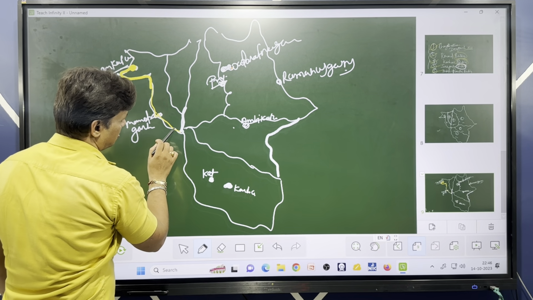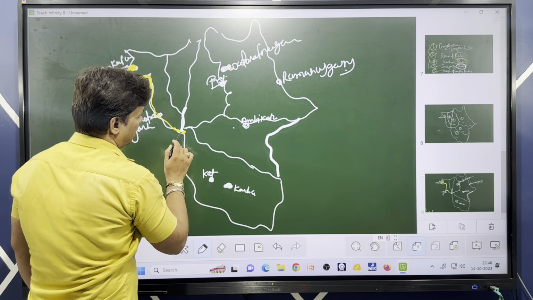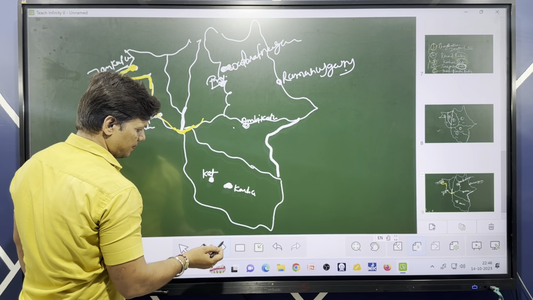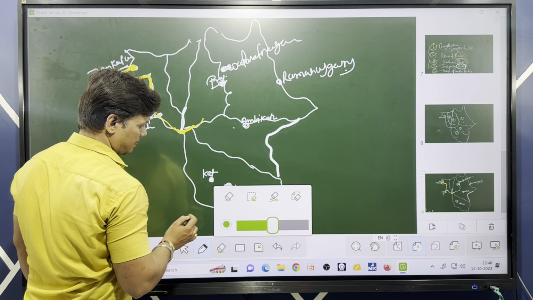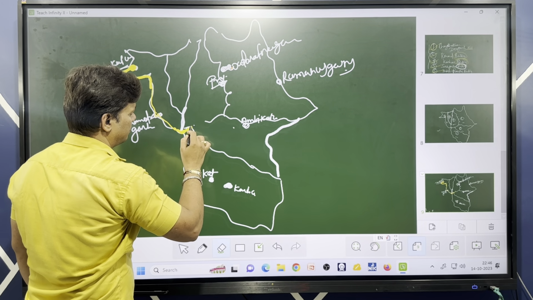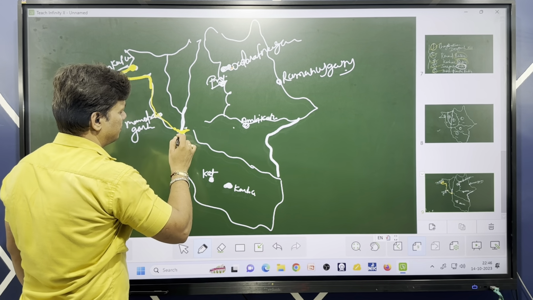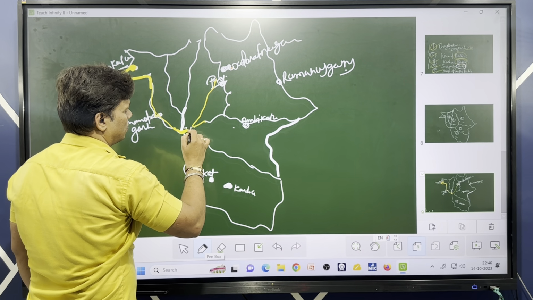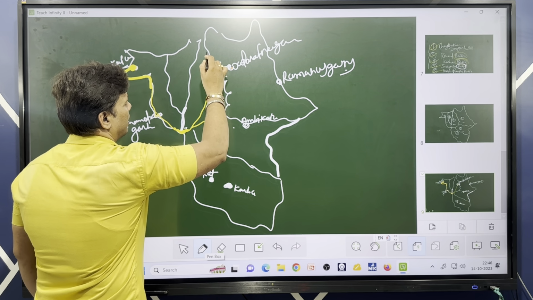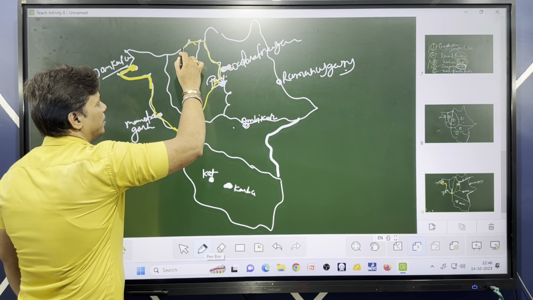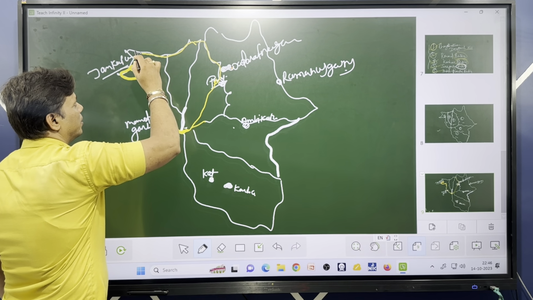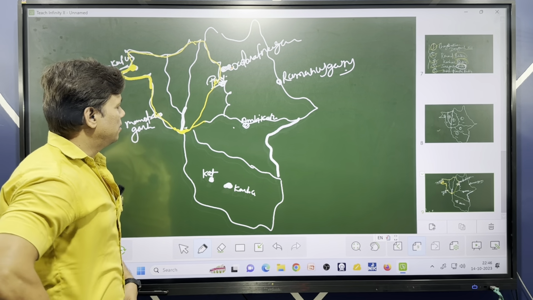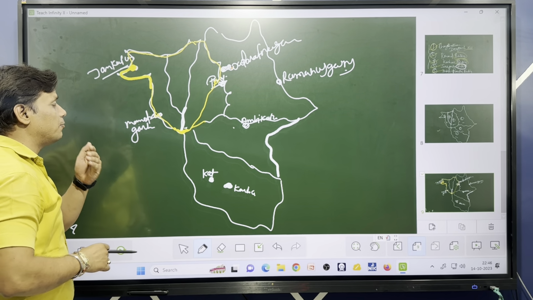After that you go to this portion, and then Pratappur, and after that covering the complete Korea, you merge this point with your beginning point.